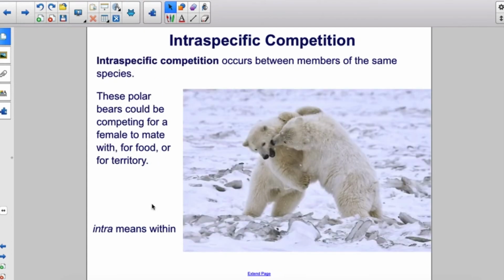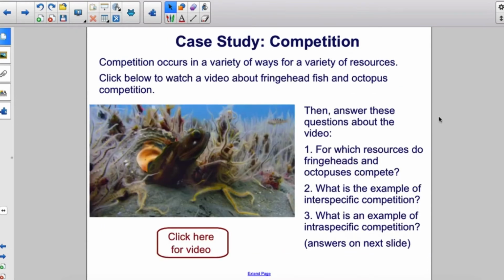Intraspecific competition occurs between members of the same species. These polar bears could be competing for a female to mate with, for food, or for territory. Intra means within. Competition occurs in a variety of ways for a variety of resources. Click below to watch a video about fringehead fish and octopus competition. Then answer these questions about the video.